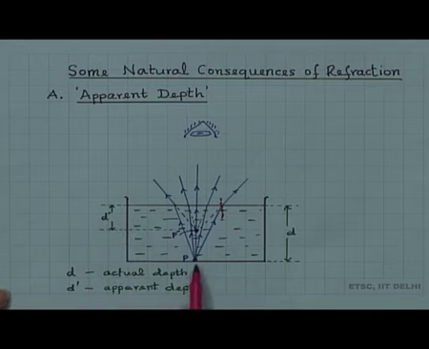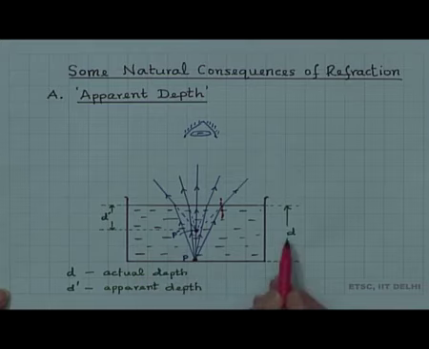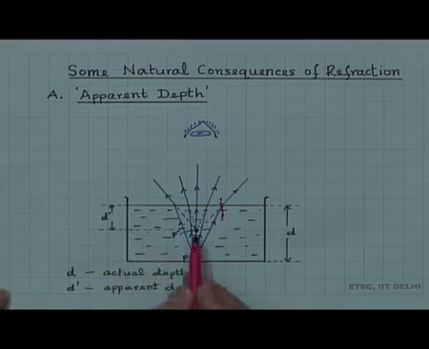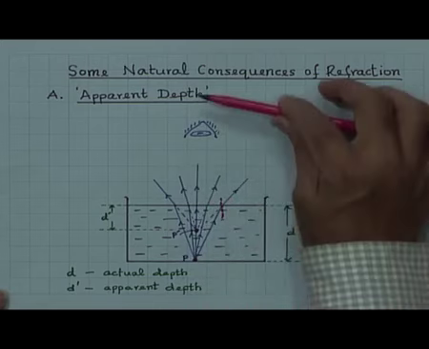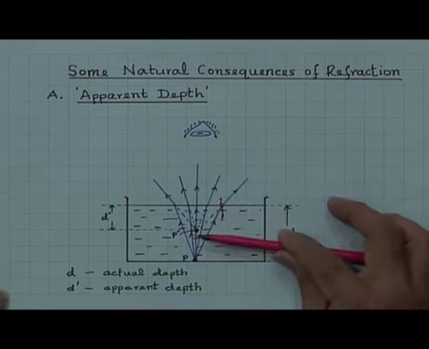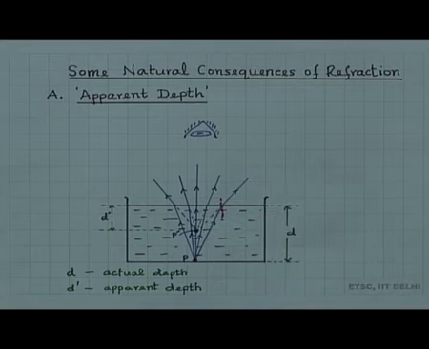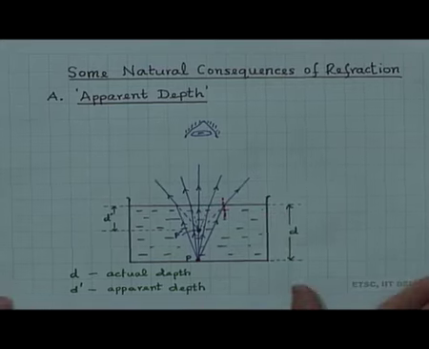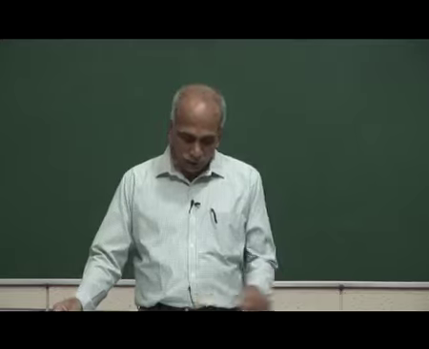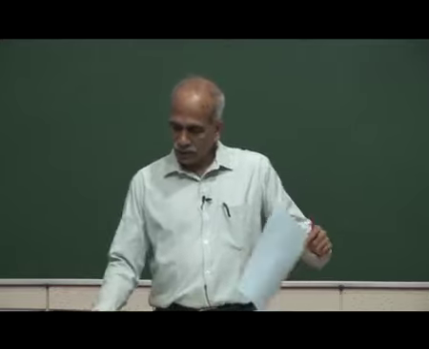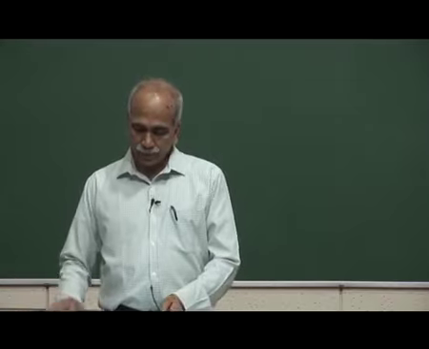The actual depth, of course, the point P is at the bottom of the container, is d, and d dash is the apparent depth. So, the apparent depth in this case is smaller compared to the actual depth. We can quantitatively determine how much it is smaller. So, let us just continue here and see this.